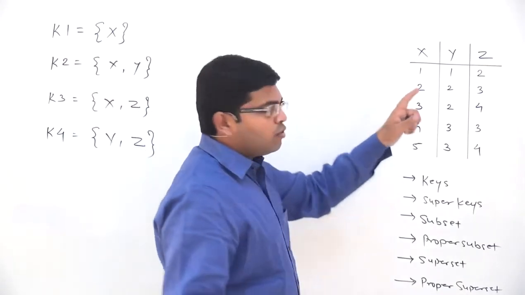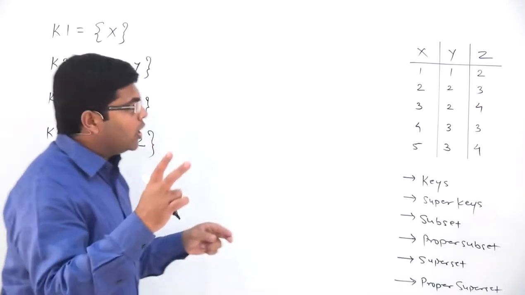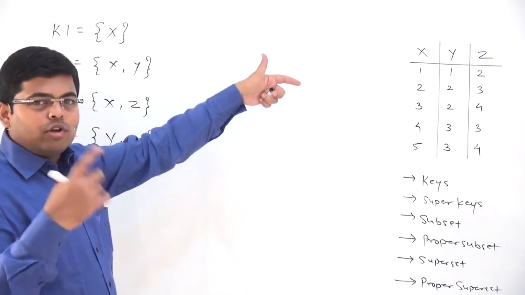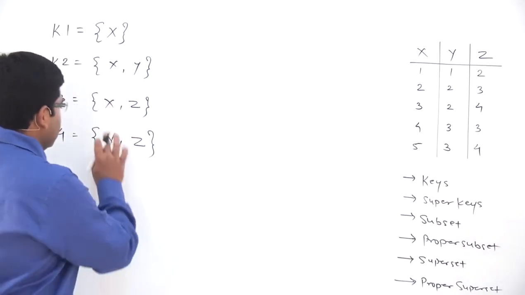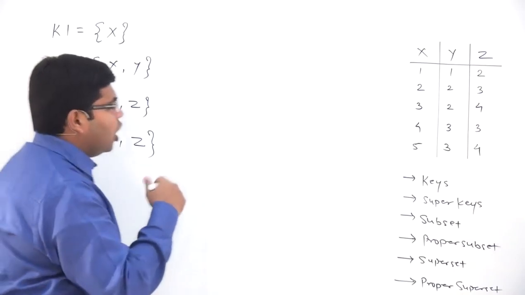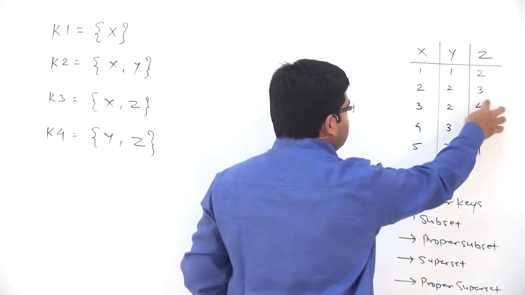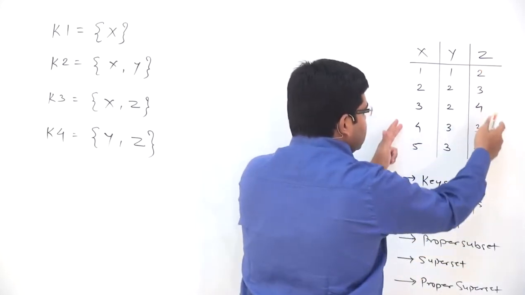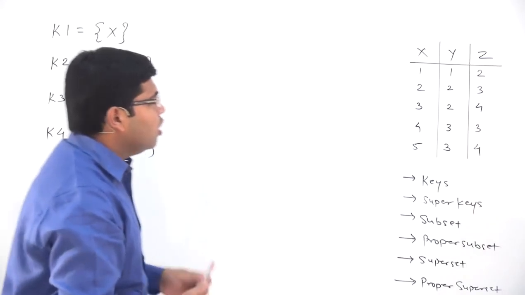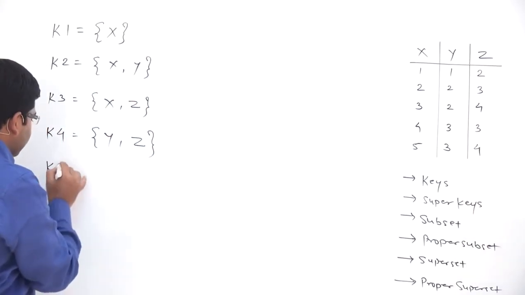After that, we have checked x alone, y alone, z alone. When we talk about a single attribute, only x will be the key. When we talk about two attributes, you take any two attributes and that will form a key. So xy as well as xz as well as yz is a key. Let us take all three attributes together. All the tuples are different: 1 1 2, 2 2 3, 3 2 4, 4 3 3 and 5 3 4. All combinations of three values are different, and therefore all three attributes together will also form a key. So that is the fifth key that we have discovered.